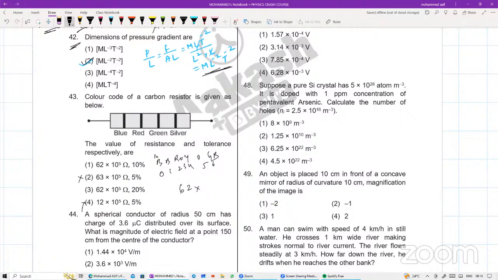10 power 0, 10 power 1, 10 power 2, 10 power 3, 10 power 4. For green, 10 power 5. This is 10 power 5. Plus or minus. For silver, the tolerance you know right now for me is 10%. That's it. So what will it become? 62 into 10 to the power of 5 ohms.